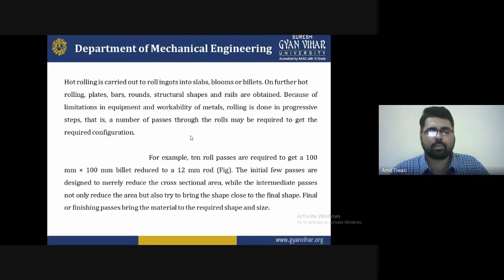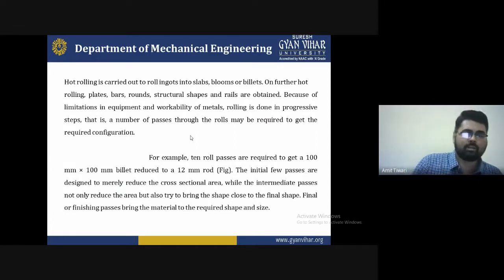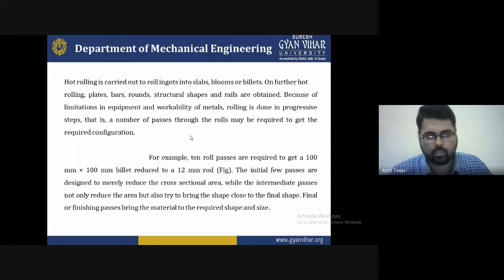Rolling is done in progressive steps, so a number of passes through the rollers may be required to get the required configuration. How many roller passes are needed to reduce the dimension is important to find out. For example, 10 roll passes are required to reduce a 100 mm by 100 mm billet to a 12 mm rod, as shown in the figure.